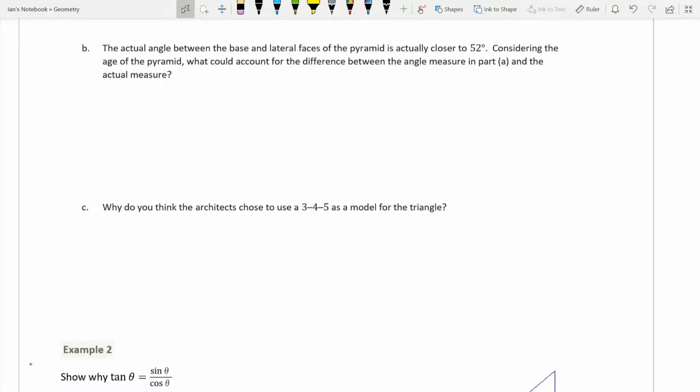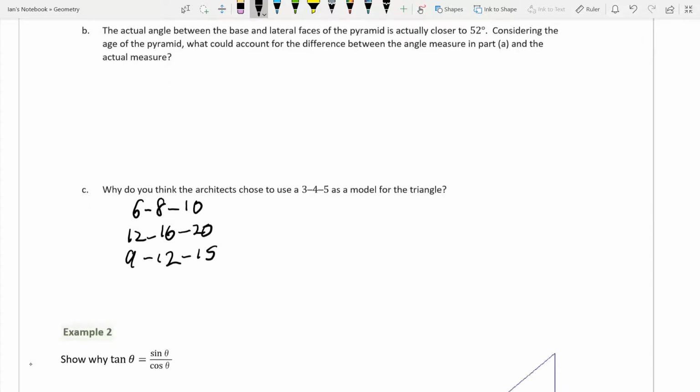So why do you think architects choose to use the 3, 4, 5 as a model for the triangle? Now, they could use the 3, 4, 5 because it works so perfectly. As soon as we have something like this, a 3, 4, 5, it could be a 6, 8, 10. It can be a 12, 16, 20. It can be a 9, 12, 15. Anything that follows these, even if they're decimals, will always be a scale version of the 3, 4, 5 triangle. That's why architects choose to use this.